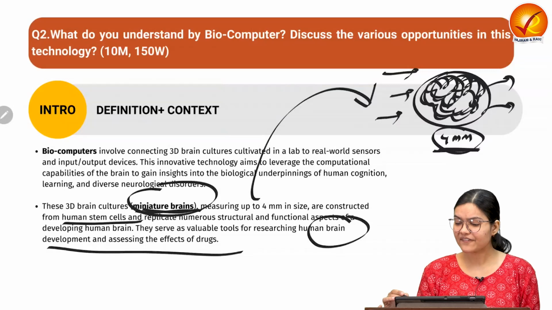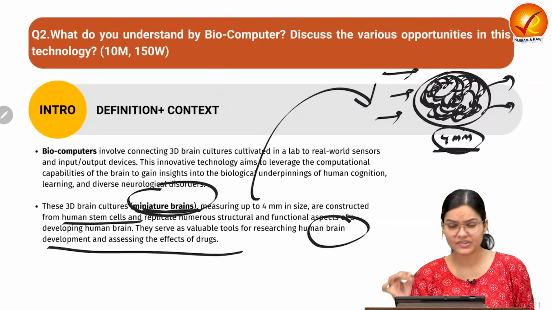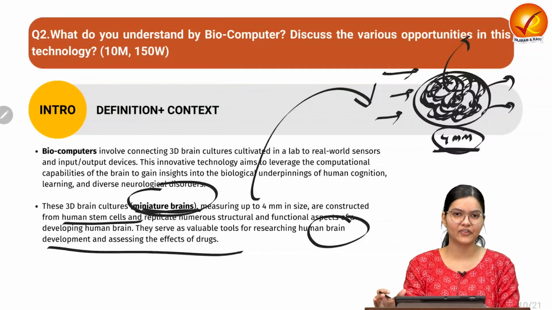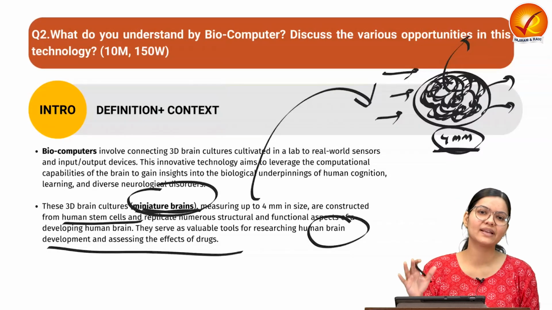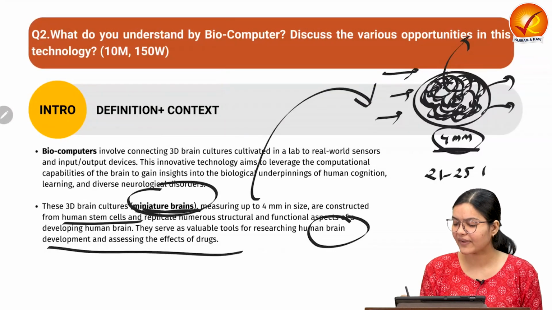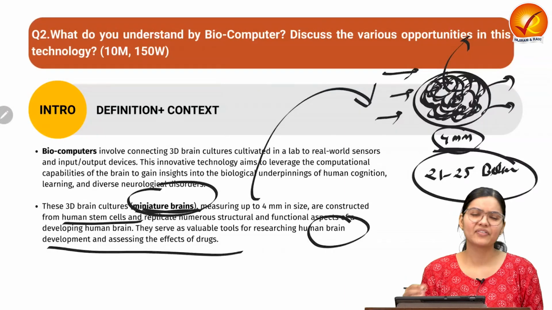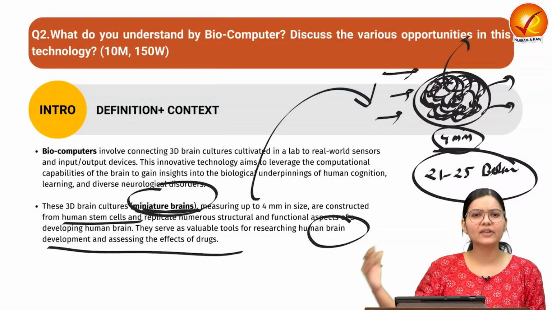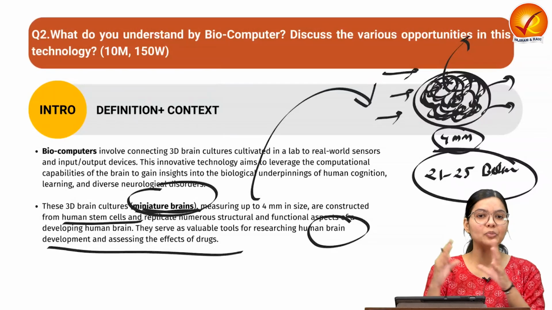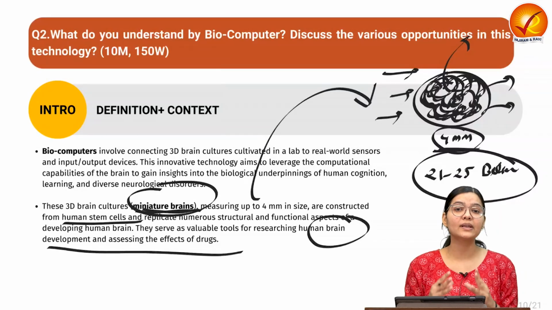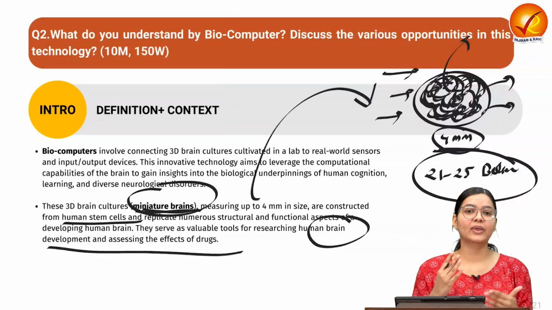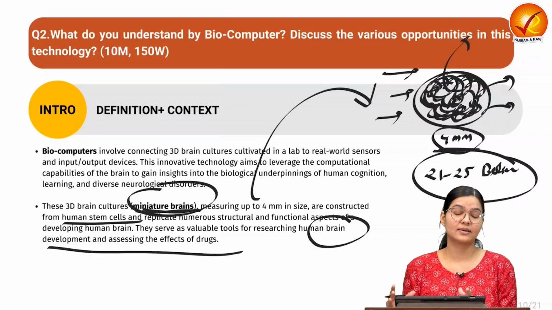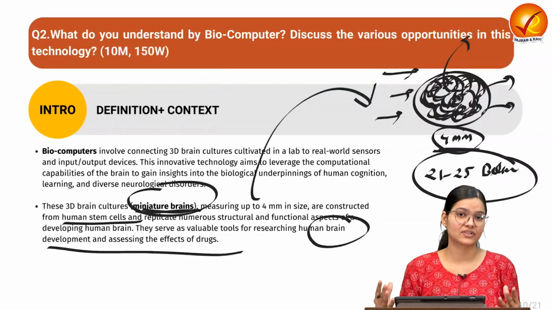Now suppose we have the capability to develop this miniature brain to the real size of the human brain. As we know, the human brain is made of around 21 to 25 billion neurons, which is a very big number. It might take a lot of time, but in future we want to scale it up to the human brain, and we want to understand what capabilities the human brain has with respect to different types of inputs, and how it behaves in terms of output.